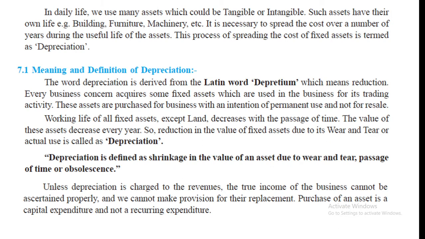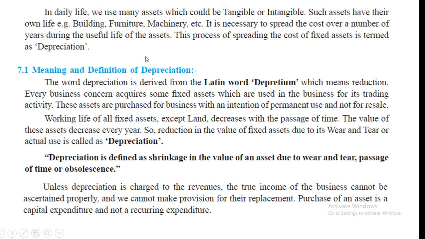In daily life we use many assets which could be tangible or intangible. Such assets have their own life. Example, building, furniture, machinery, etc. It is necessary to spread the cost over a number of years during the useful life of the asset. This process of spreading the cost of fixed asset is termed as depreciation.